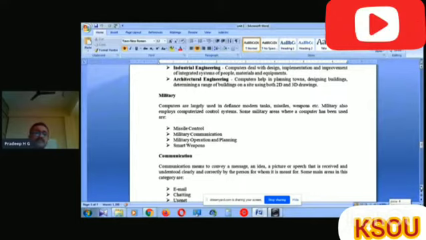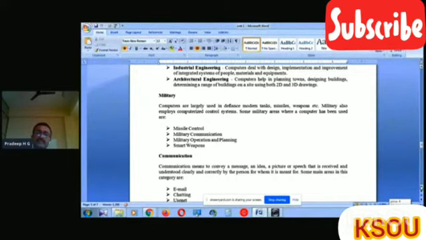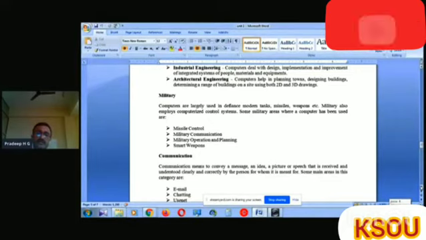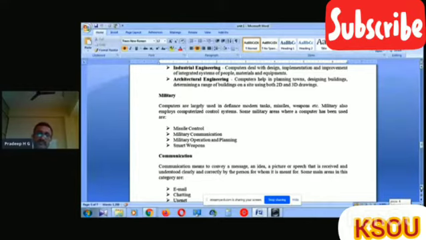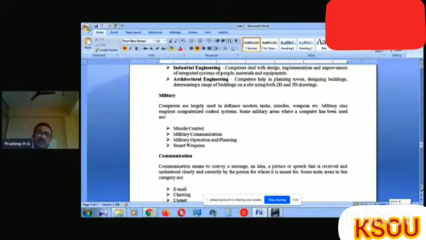The military also employs computerized control systems. Some military areas where a computer has been used: in which military areas are we using the computer? The first one is missile control, the controlling of missiles.